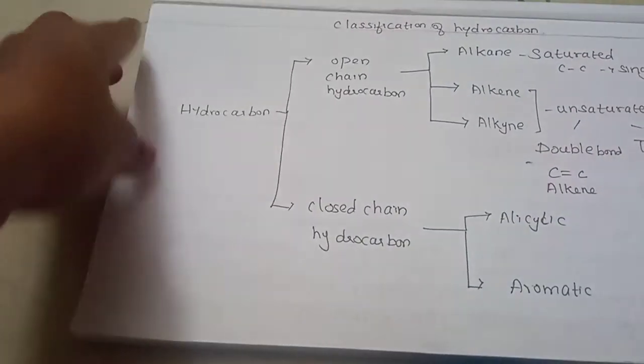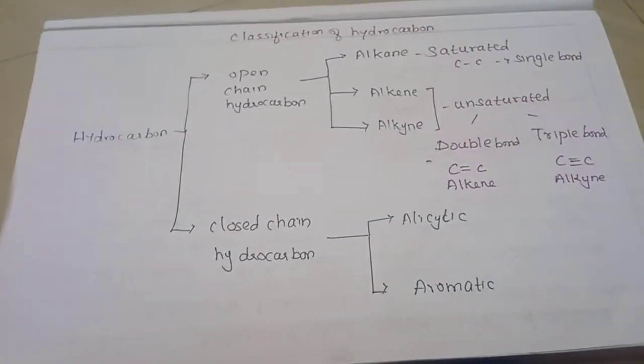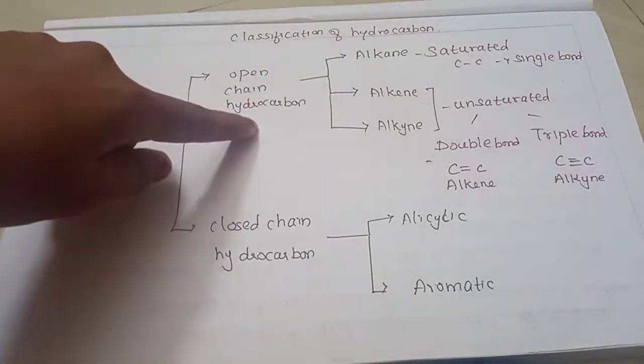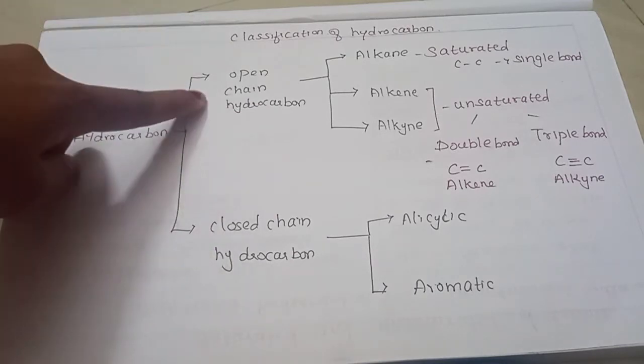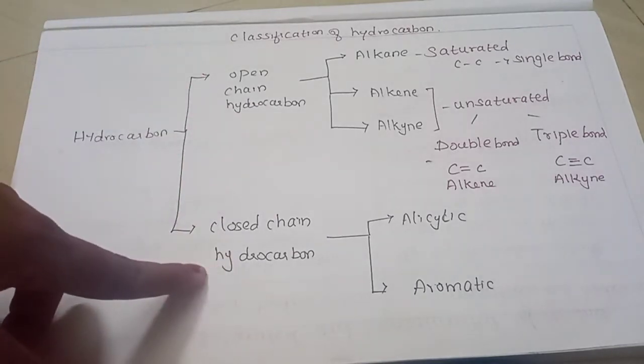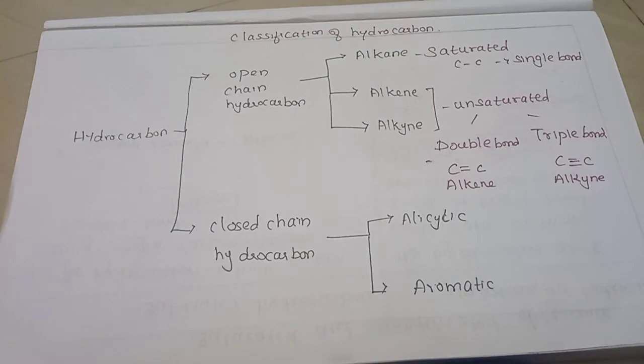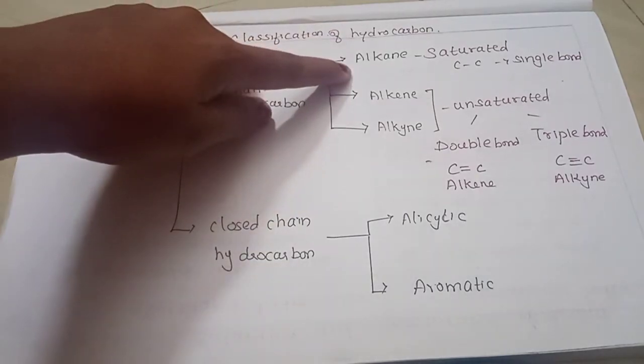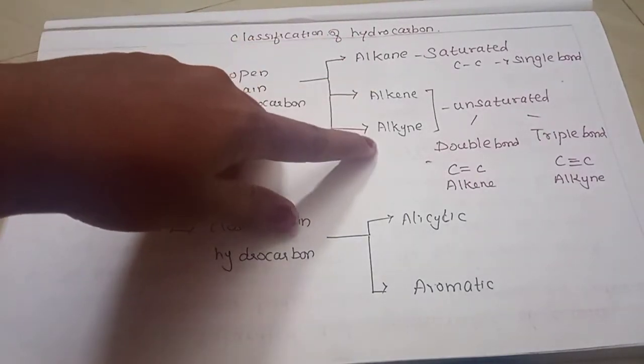So, what is the main classification? In class 10 you are going to study only about saturated and unsaturated. The classification is very important. Hydrocarbons can be classified into two important groups: open chain hydrocarbons and closed chain hydrocarbons. You will be studying this elaborately in class 11. In open chain hydrocarbons you will be studying alkane, alkene, and alkyne.